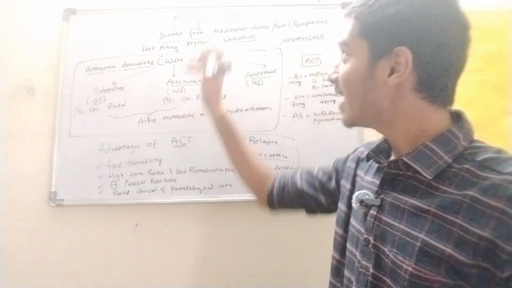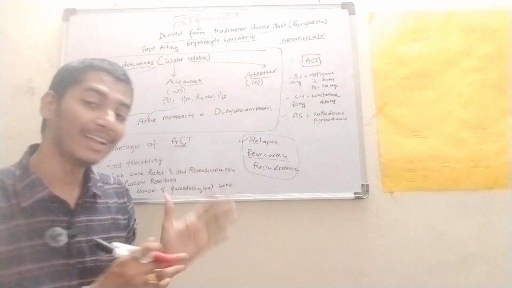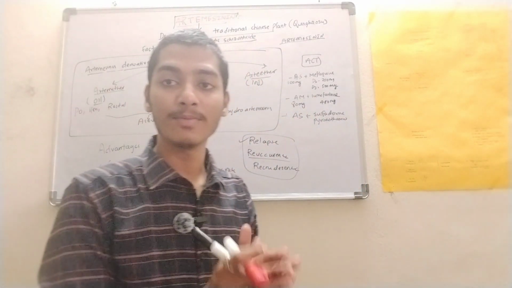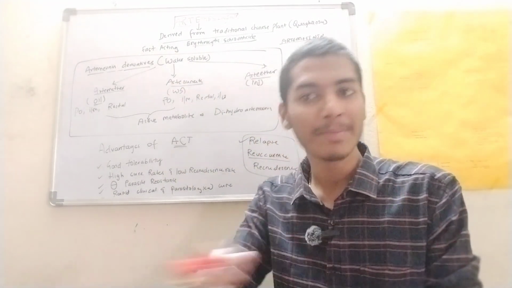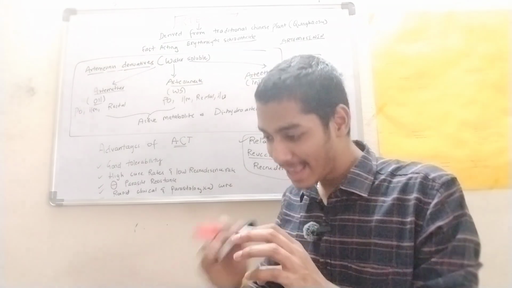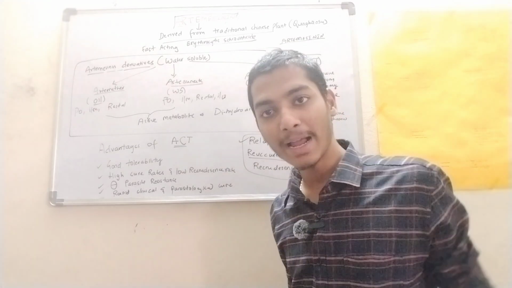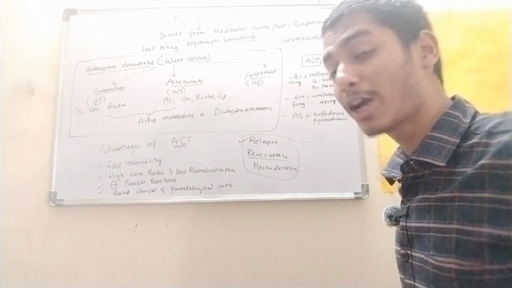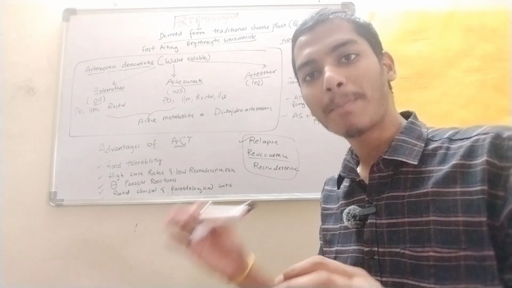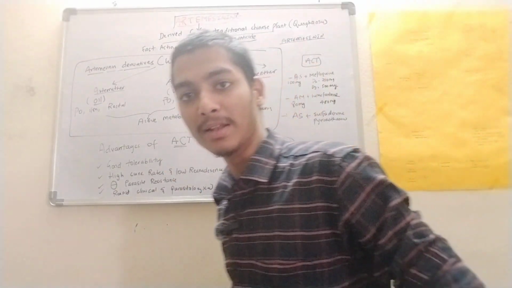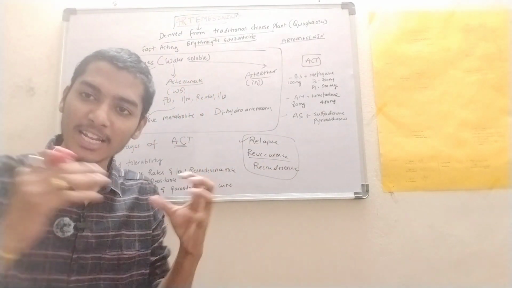This artemisinin is rapid acting, but some falciparum parasites which are present are not eliminated, so again they cause malaria fever. This type of reappearance of the symptoms is called recrudescence. This is due to incomplete treatment, that is, incomplete elimination of the parasites by artemisinin therapy, right? So this is lowered with the help of artemisinin combination therapy.